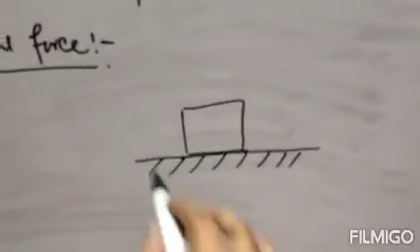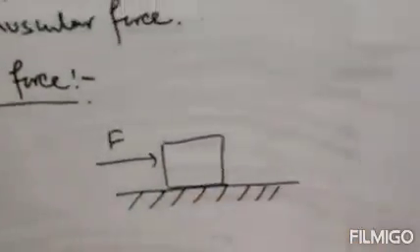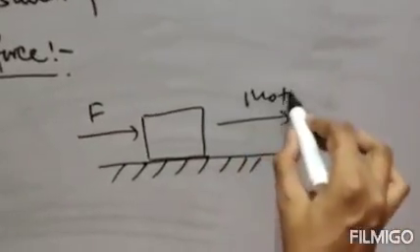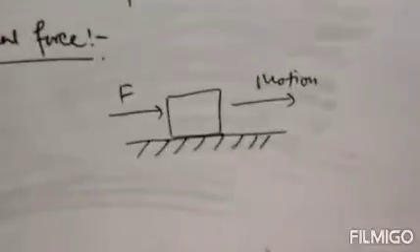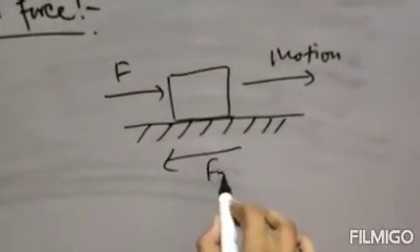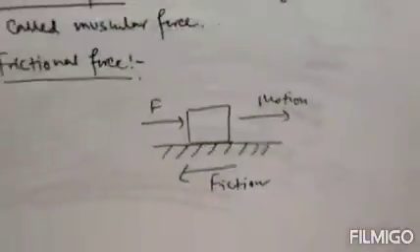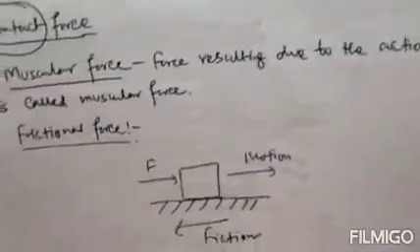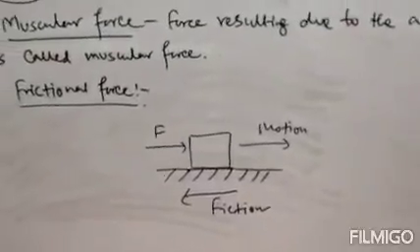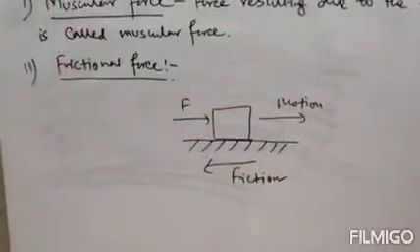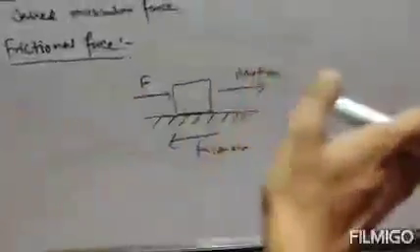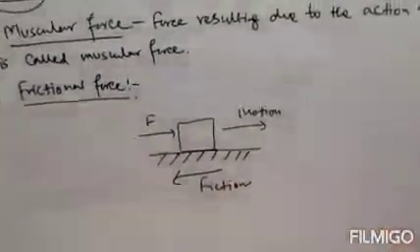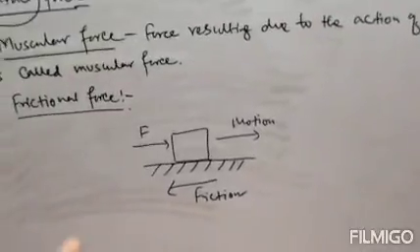Clear? And you are applying force from this side, so the body will move towards this side. This is the motion of the body. Clear? And this will be your friction. So clearly you can see from the diagram that friction always acts in the opposite direction of your motion. You are giving force from left side to right side, and the motion will also be from left to right.